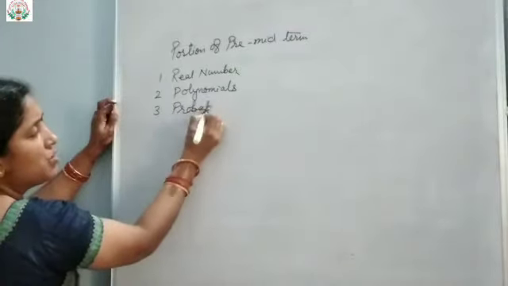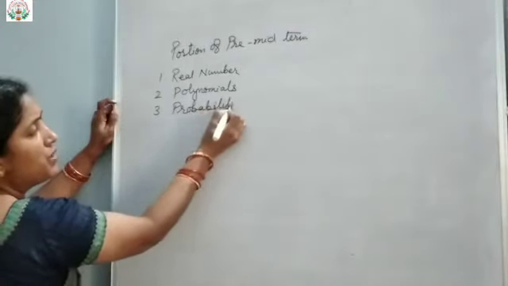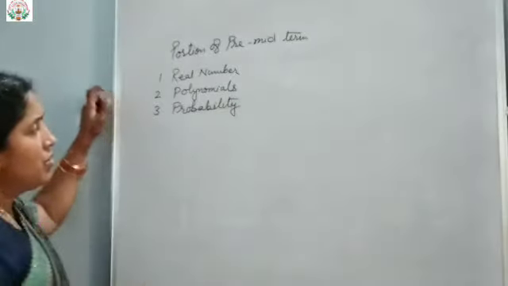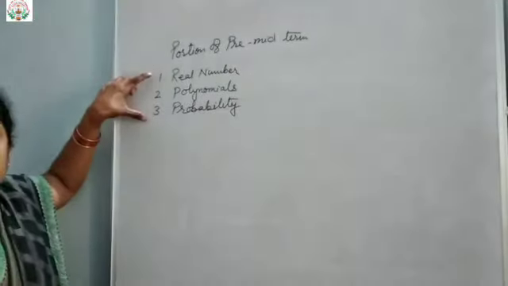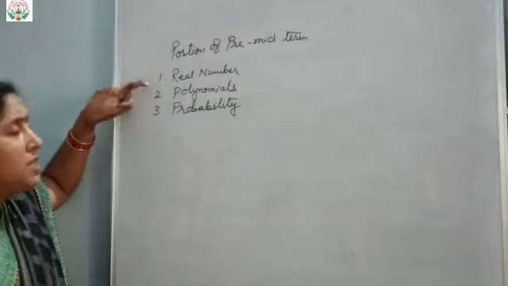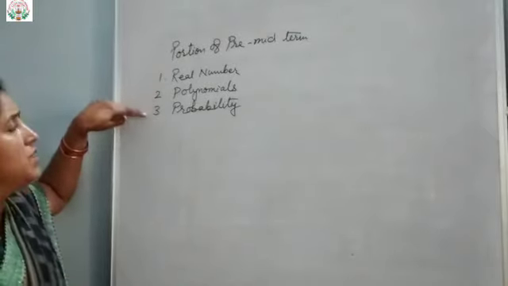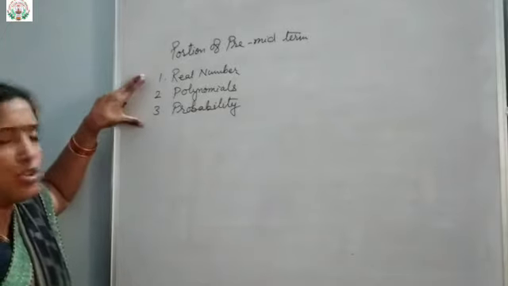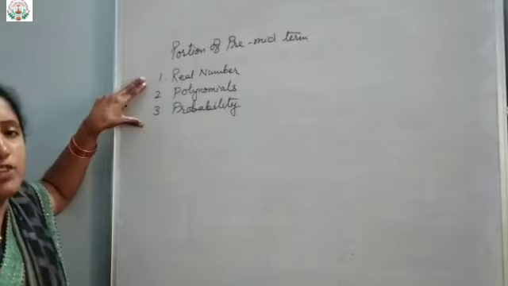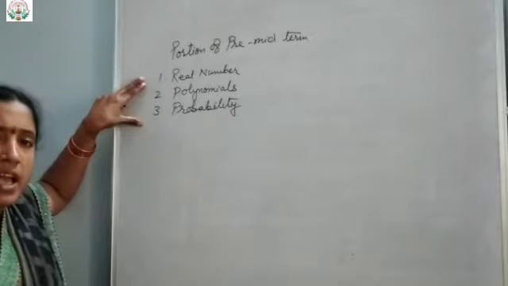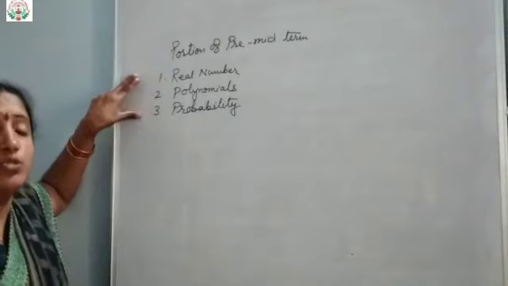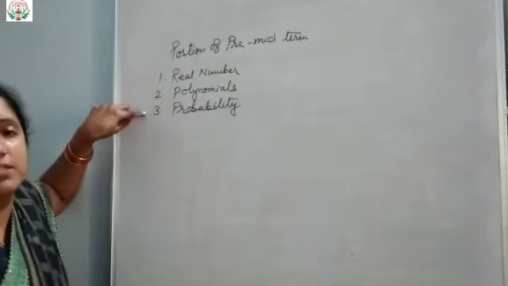So how many lessons are you going to get for the pre-midterm? For the pre-midterm portion, you have 3 lessons. That is, first one is real numbers, second polynomials, third probability. Based on this, you will be given 20 questions to answer, and that will be in MCQ form, and be ready with all the formulas and the solutions of these lessons.